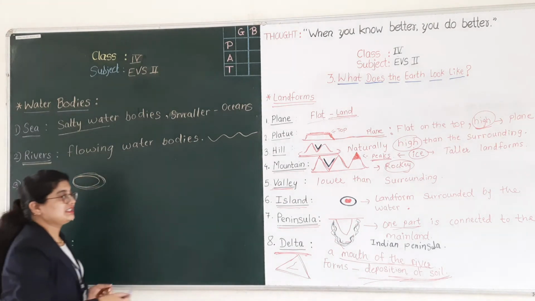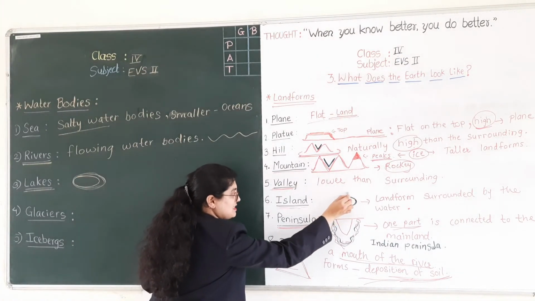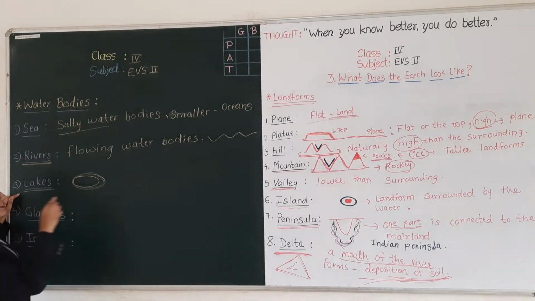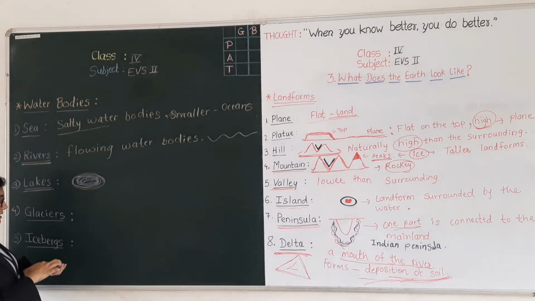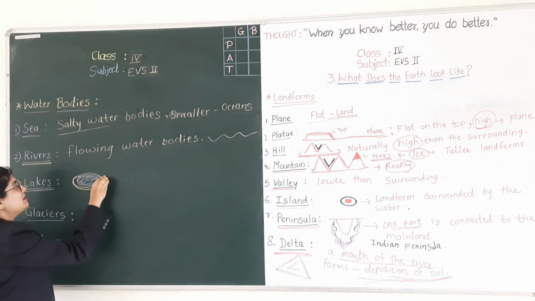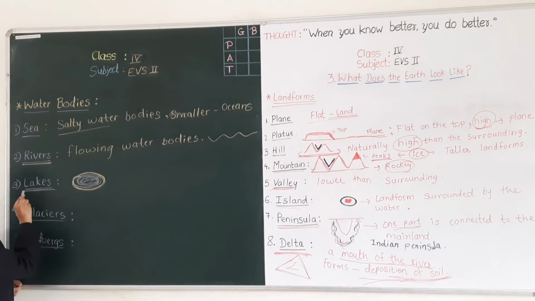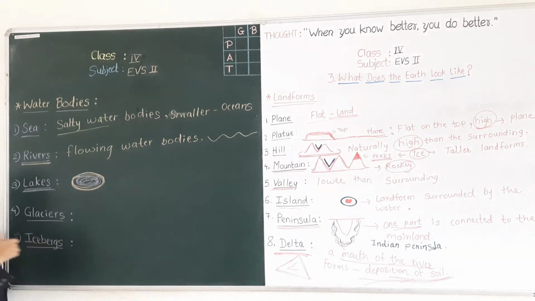As we have seen with the island, the landform is surrounded by the water, and here this lake, this water body, has all the water, and it is surrounded by the land from all sides. Okay, what I said, this lake is surrounded by the land from all sides. Okay, you understood this? Good.